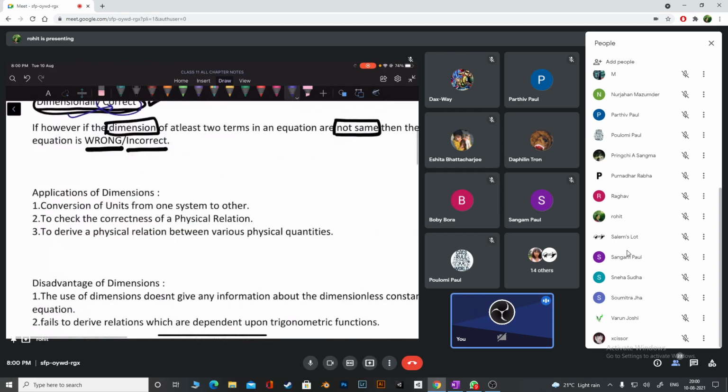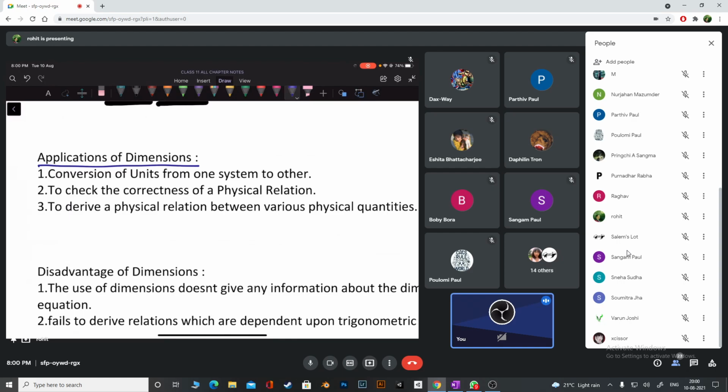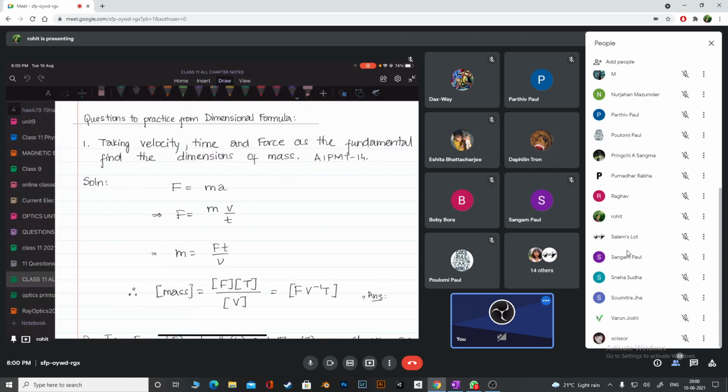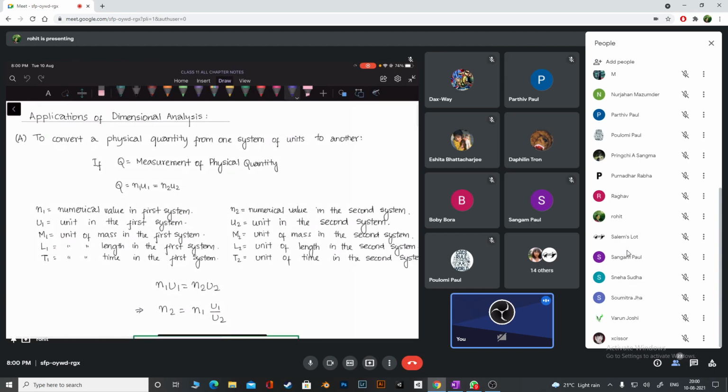Now we are going to go to applications. Please check what applications we have. I'm going to speak slowly now. Application of dimensions, we have three right now. We will use the dimension knowledge to convert from one system of units to the other system of units. This is the first one we are going to start off with. Any doubts in between, please ask me. To convert one physical quantity from one unit to another, let me help you out with this.